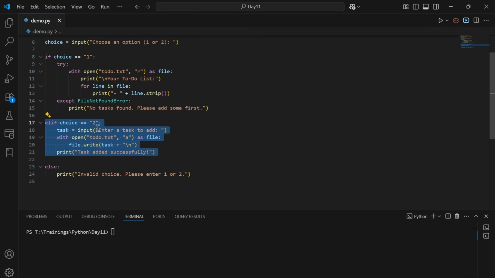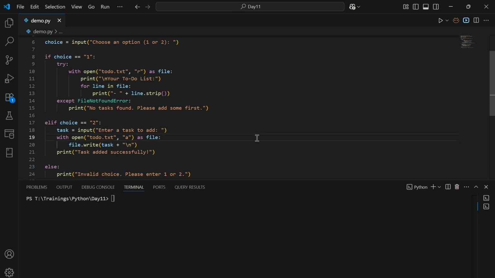If the user chooses 2, the program asks for a new task. Then it opens todo.txt in append mode, which adds the task to the end of the file without deleting the old ones. Later, it writes the task and adds a newline to keep each task on a new line. Finally, it confirms the task was added. Suppose the user enters anything other than 1 or 2, then this message shows up to guide them.